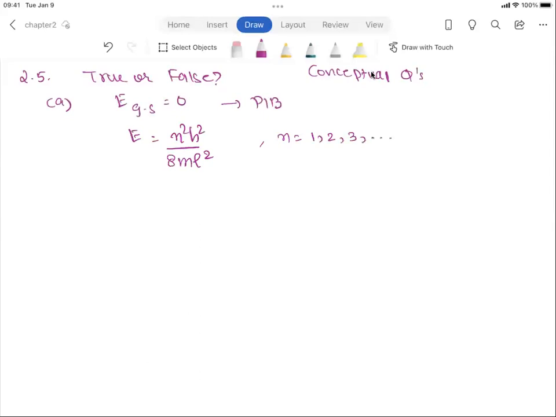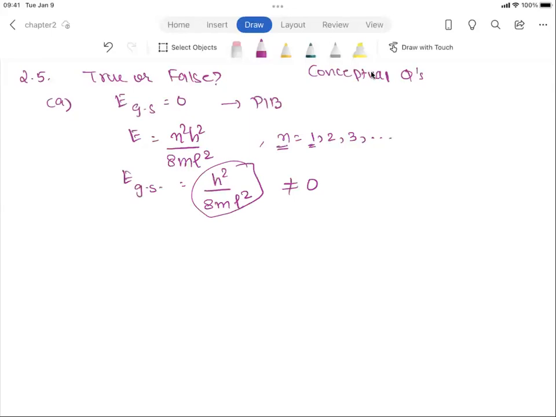So the energy is definitely quantized, and the value of n only starts from 1. So the ground state energy is going to be h squared over 8mL squared, and this is definitely not equal to 0 because none of these values are equal to 0.